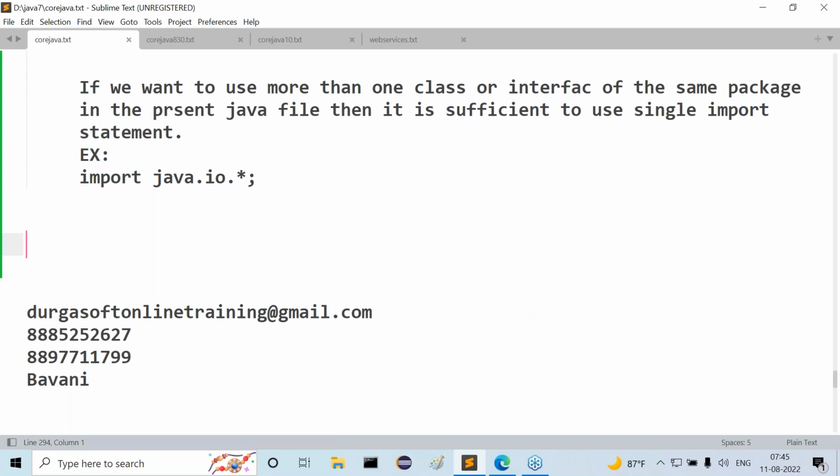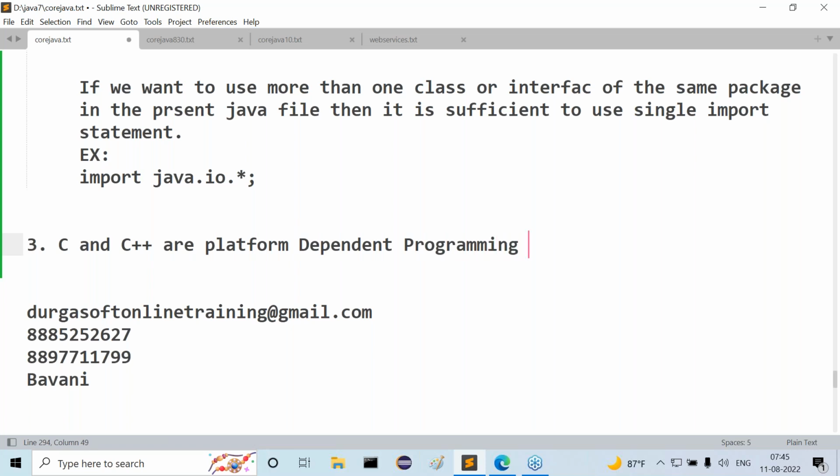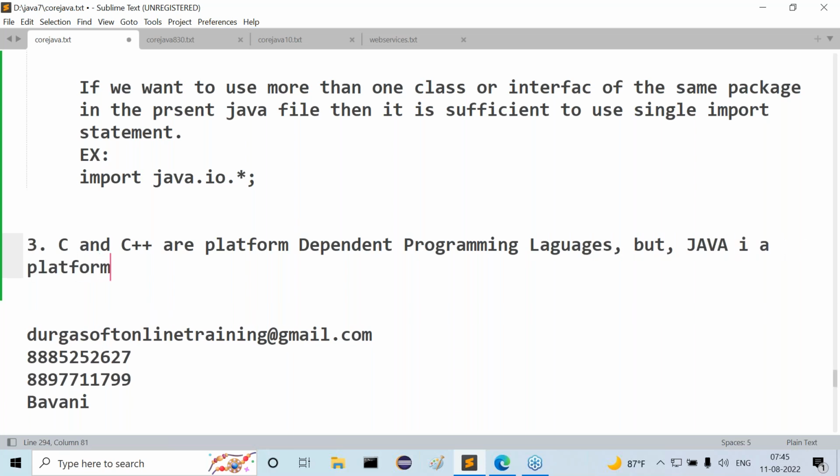Now the third difference, one more important difference: C and C++ are platform dependent programming languages, but Java is a platform independent programming language.